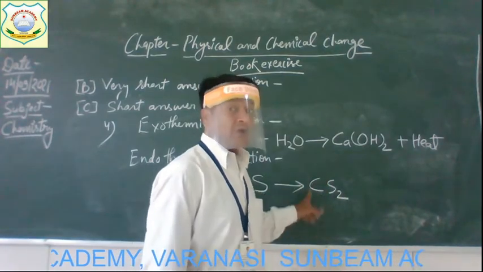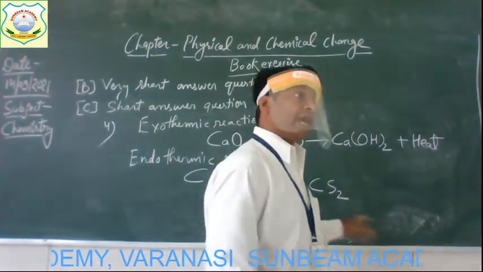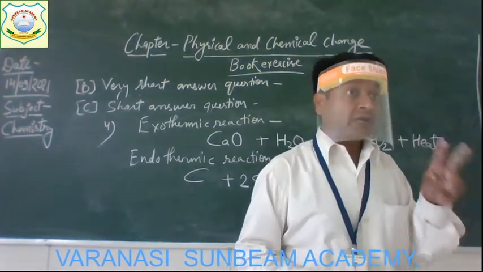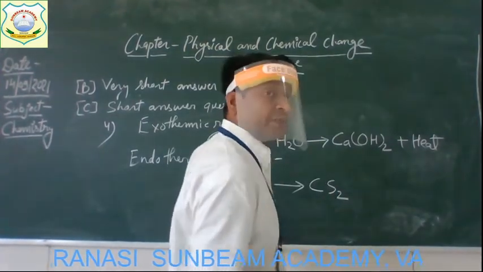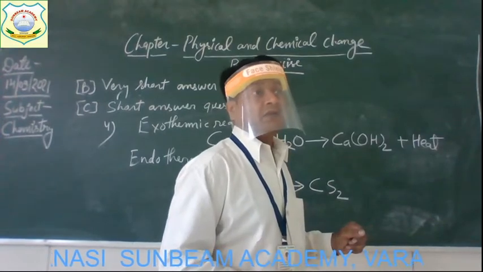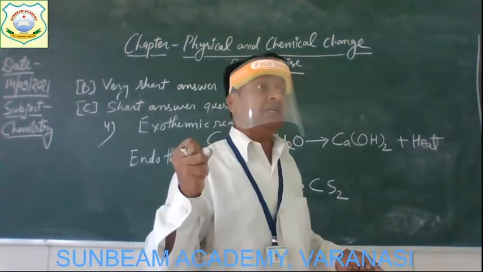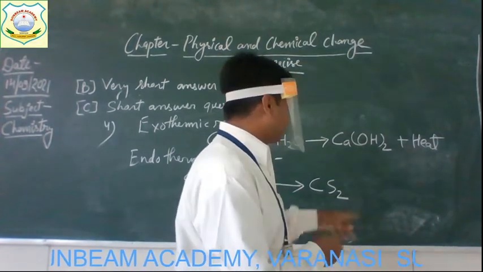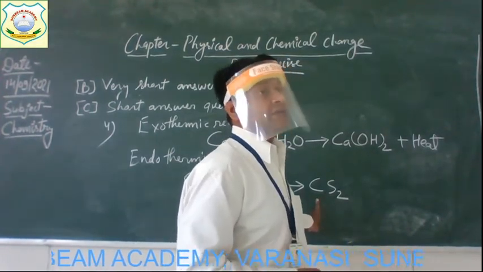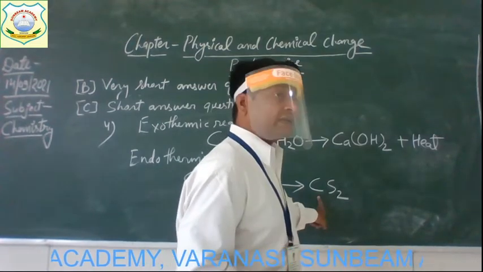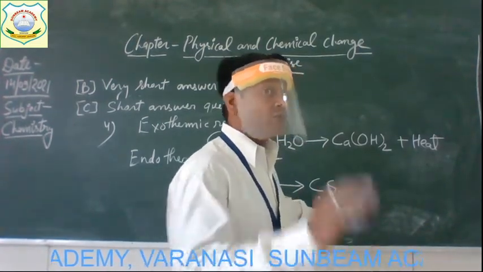But this compound will not form at normal temperature. You need to heat the mixture of carbon and sulfur. We will heat it. So what will happen? They will absorb the heat and then they will form the carbon sulfide. So how will you show that it has absorbed heat, not produced heat?